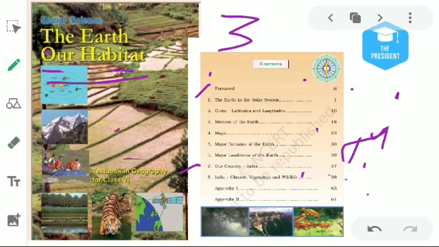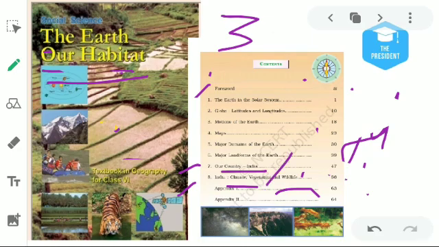Then chapter number 7 will be about our own country, India: India's location, neighboring countries of India, the natural vegetation of India, and the soil of India. Then in chapter number 8 we will learn about the climate found in India, vegetation and wildlife. Wildlife means the types of animals and insects, and vegetation means the types of plants.